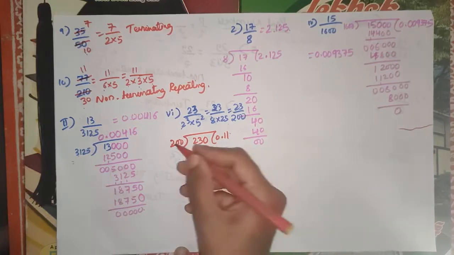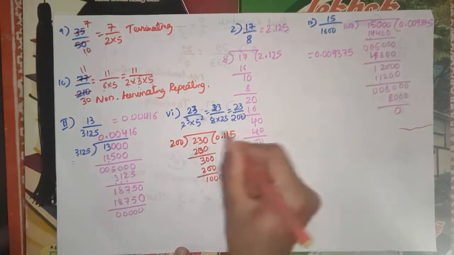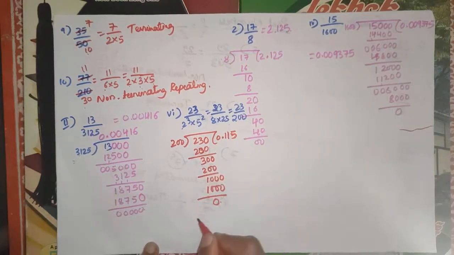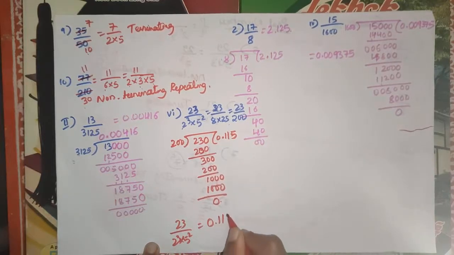Then it is 205 into 1000. So this is equal to 0. The decimal expansion of 23 divided by 2 cube into 5 square is 0.115.